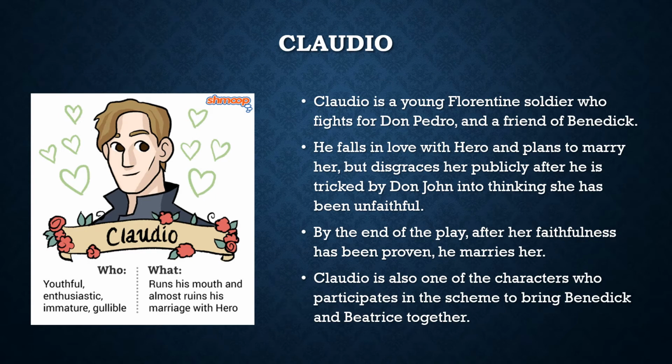Claudio then. So Claudio is a young Florentine soldier who fights for Don Pedro, and he's also a friend of Benedict. He falls in love with Hero and plans to marry her, but he disgraces her publicly after he's tricked by Don John into thinking she has been unfaithful. By the end of the play, after her faithfulness has been proven, he marries her. Claudio is one of the characters who participates in the scheme to bring Benedict and Beatrice together.